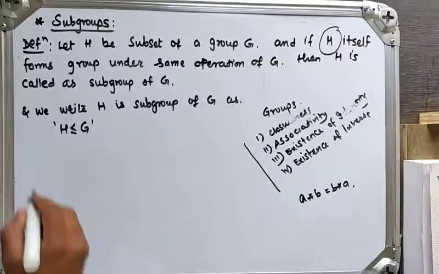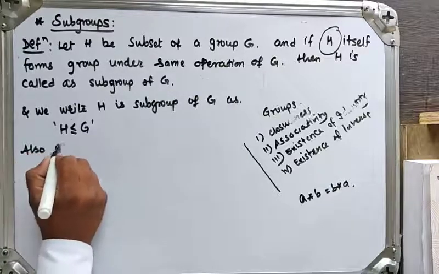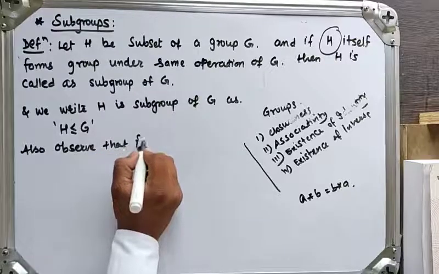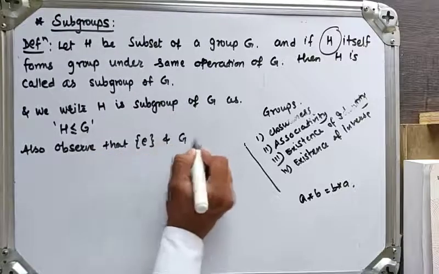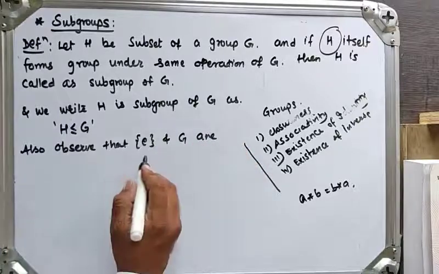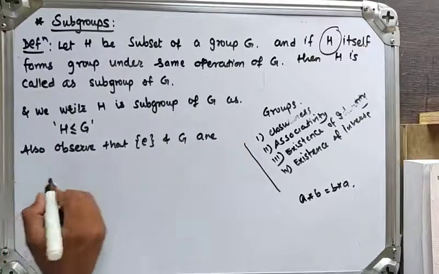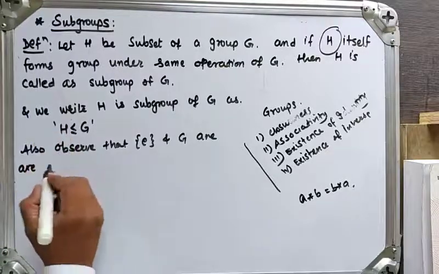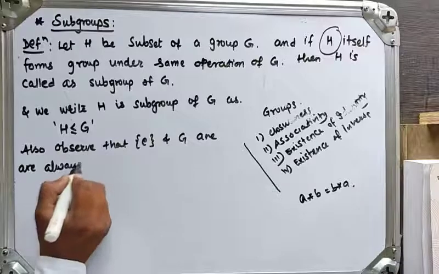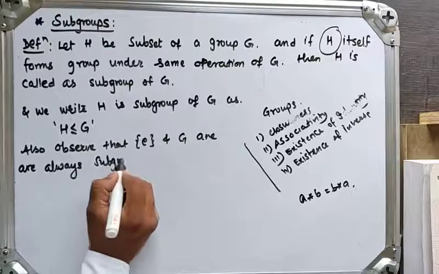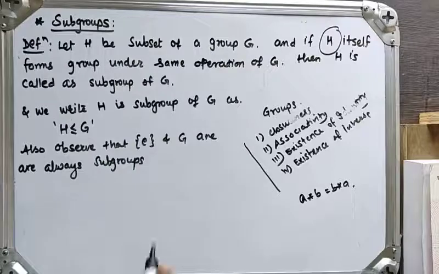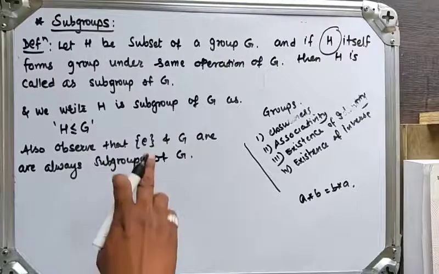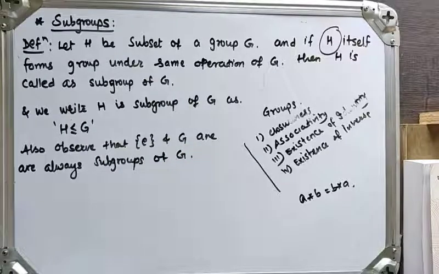Also observe that the identity and G are always subgroups of G. Always remember this: the identity element and G itself are always subgroups.